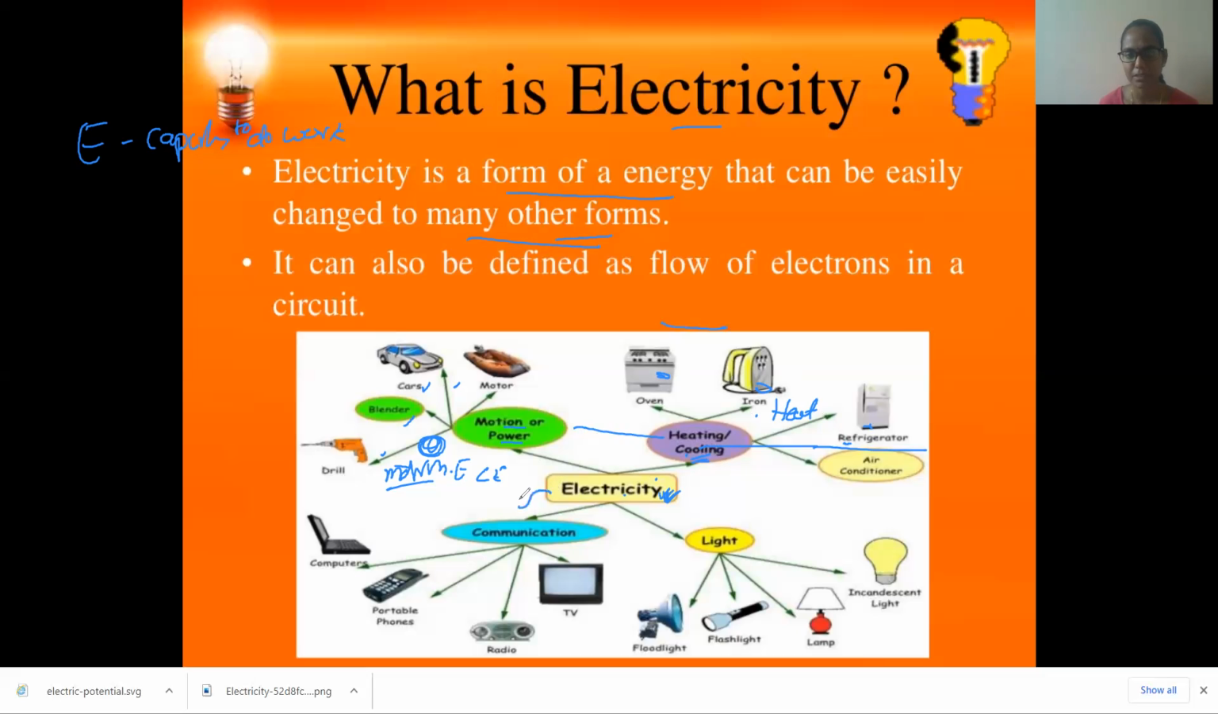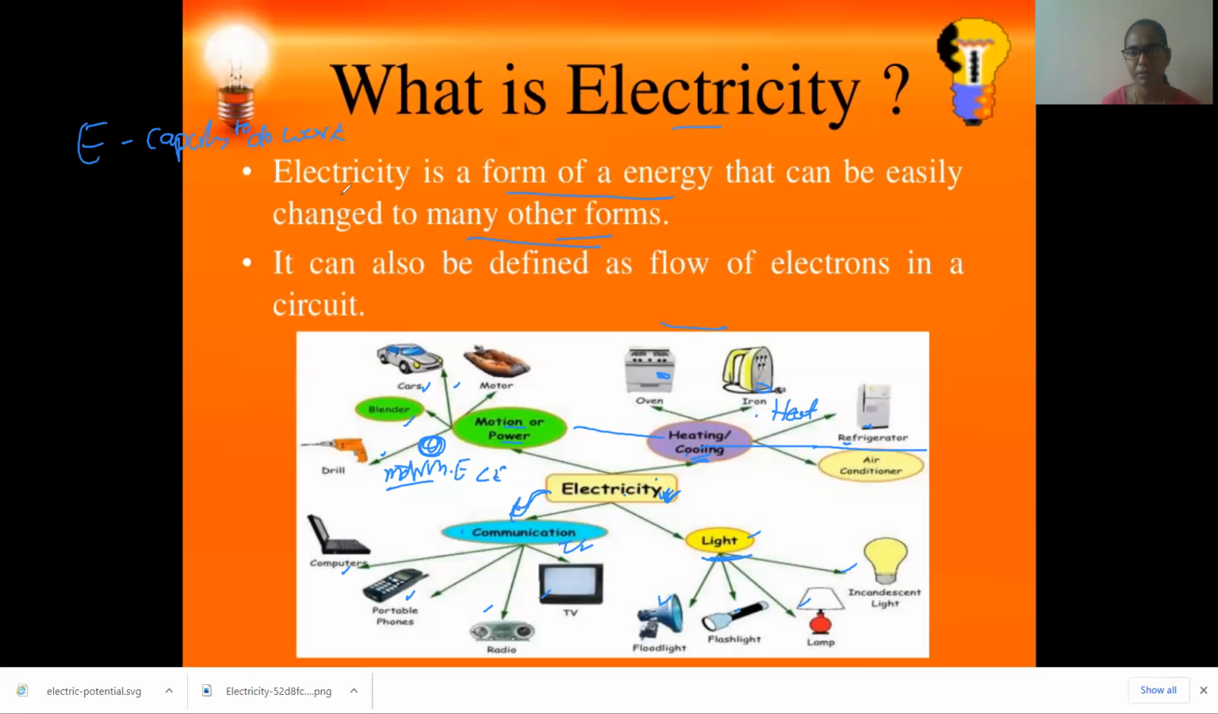And in case of signals, we send electrical signals like in computers, phones and radios, TVs, FM and all. We produce these electrical signals by what method? By electricity only, and this we use only in communication systems. And again we convert this electricity into the form of light in case of flood lights and street lights, lamps and all, incandescent bulb. So many other forms we convert electricity into.